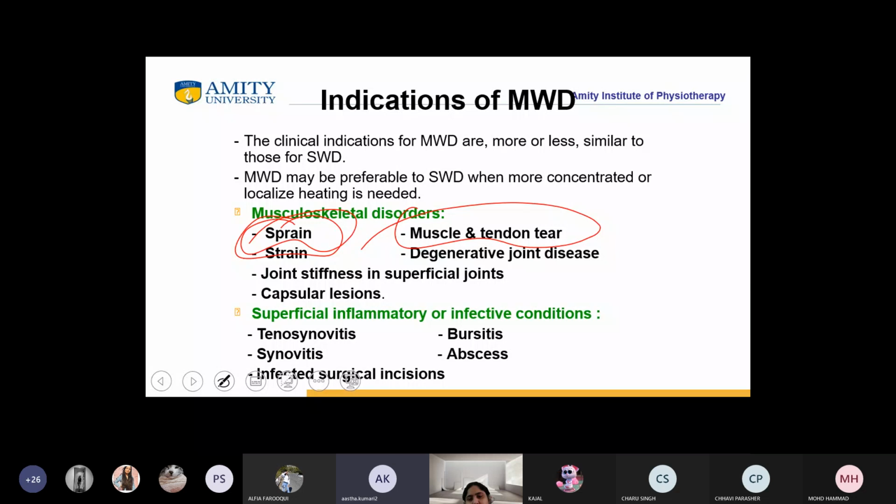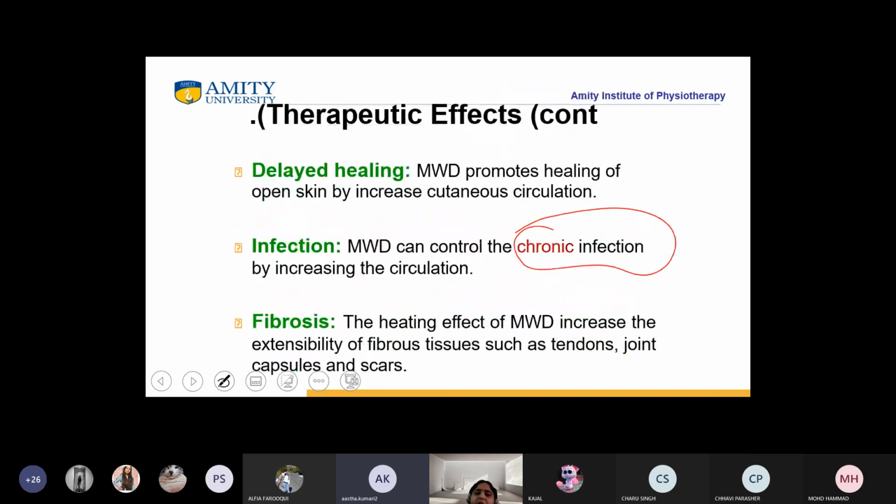But ma'am, fibrosis of tissue comes under the healing, no ma'am? No, beta, this means you've not heard. Healing is a different therapeutic effect, which is promoting the healing of open skin by increasing the cutaneous circulation. On the contrary, the fibrosis is treated by increasing the extensibility of fibrous tissue.